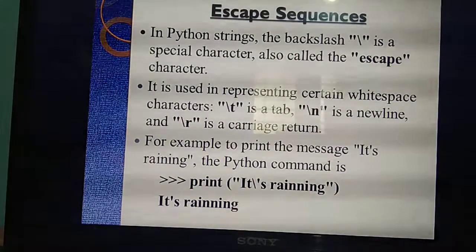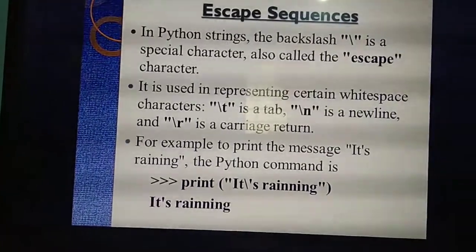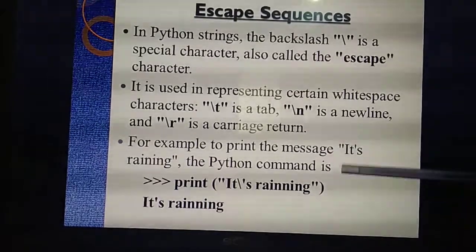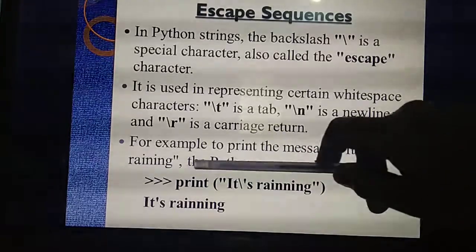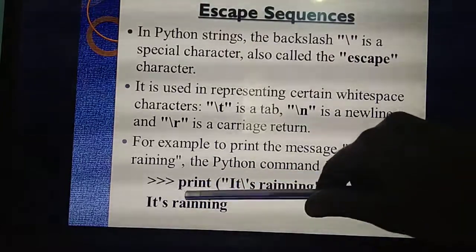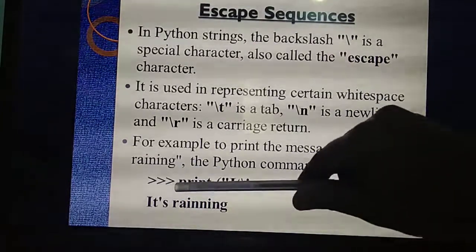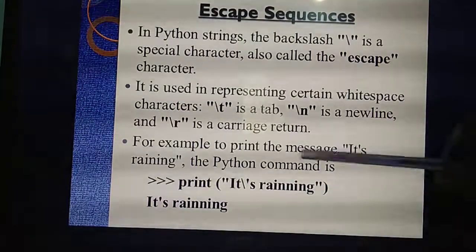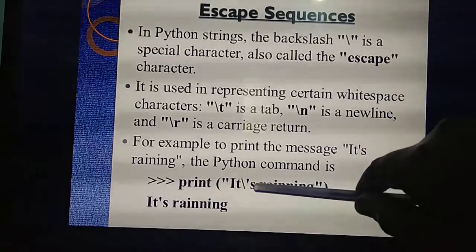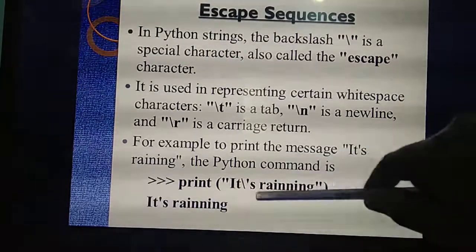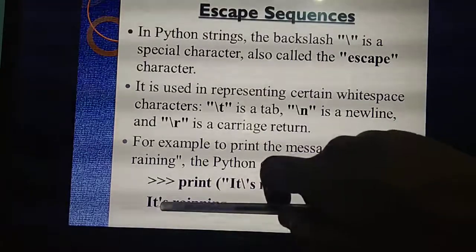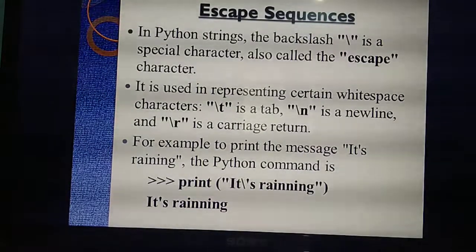Okay. So it is common for all the programming languages. You should know what's the use of that one. For example, they have given: you are going to print, see, it's raining. This sentence you are going to print in your command prompt or in your Python language. So print, see, it's raining. If you give backslash apostrophe instead, it will automatically print the character like this. Understand? In between it will allocate one space and automatically give it's rain.